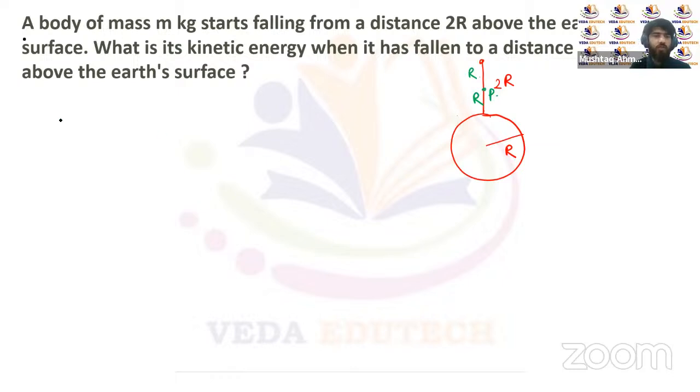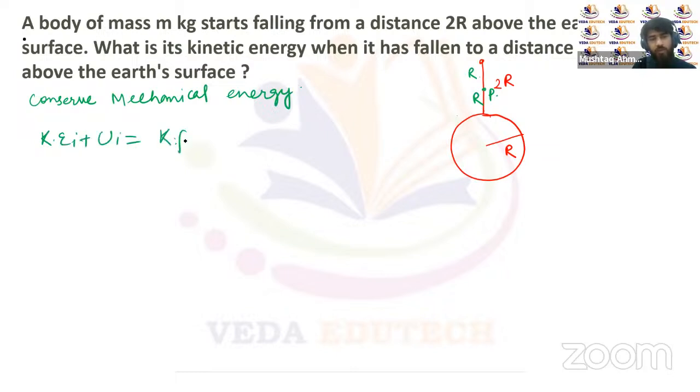What we will do is once again conserve the mechanical energy. So initial kinetic energy plus initial potential energy will be equal to final kinetic energy plus final potential energy. Initially it was dropped, so the initial kinetic energy for this object was 0.